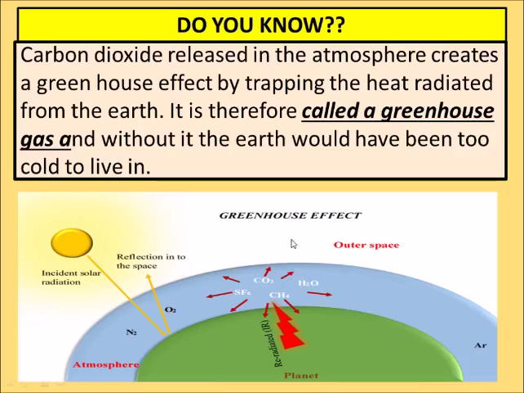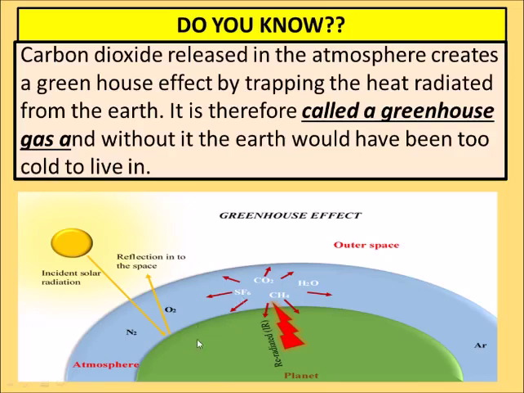Here is the greenhouse effect: the atmosphere traps the heat. When the sun rays fall on the earth, they make the earth warmer, and that heat is trapped inside the earth's atmosphere because of these various gases. Trapped means अंदर ही फंसे रह जाना, that is trapped.